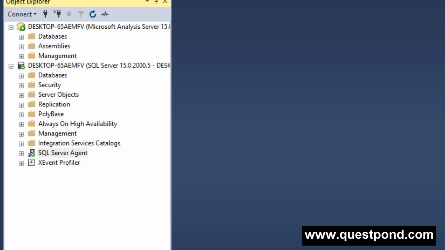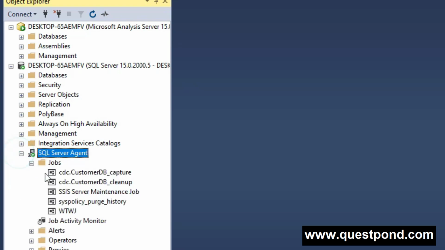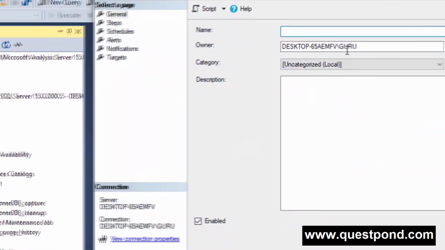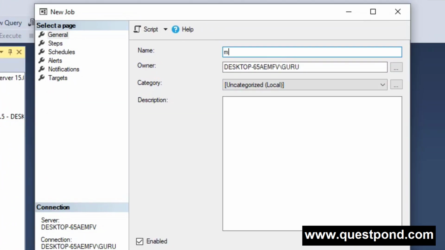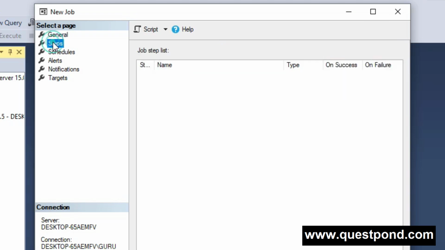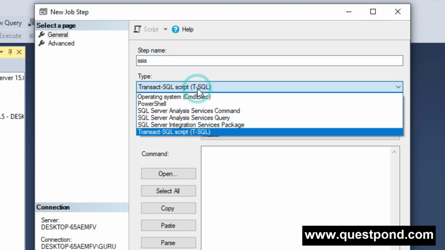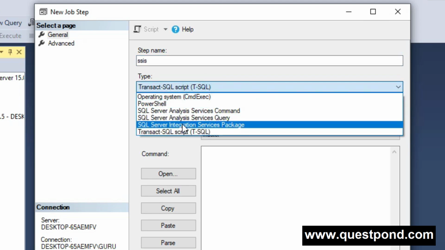So enable the SQL Server Agent like this and click on the job, new job, and here you give any nice name, let's say my SSIS. Go to the steps, click on new step, give any name over here, SSIS, and here the type will be the SQL Server Integration Services package.